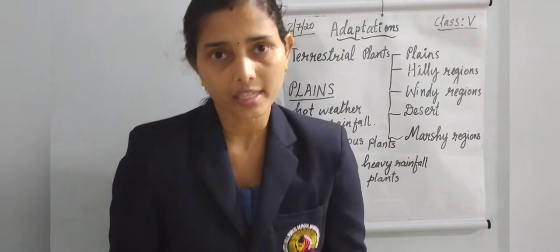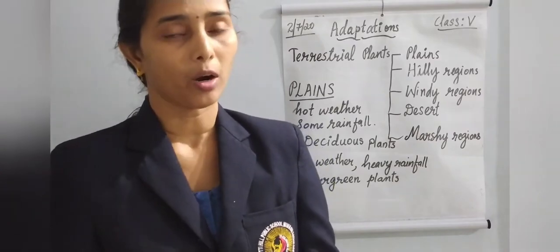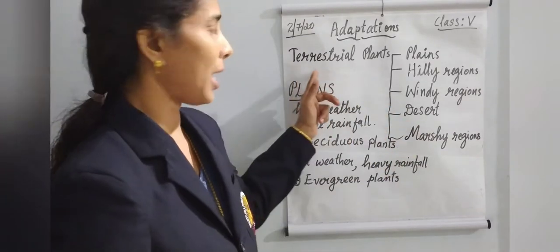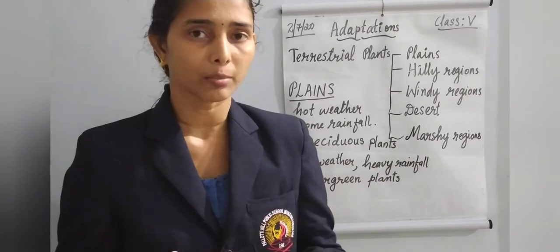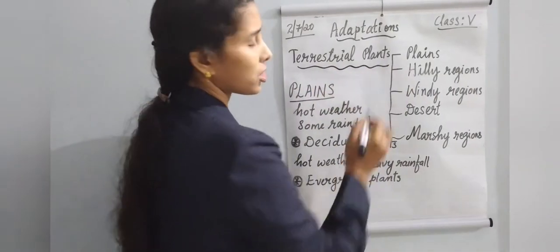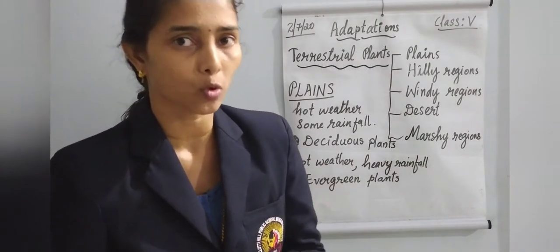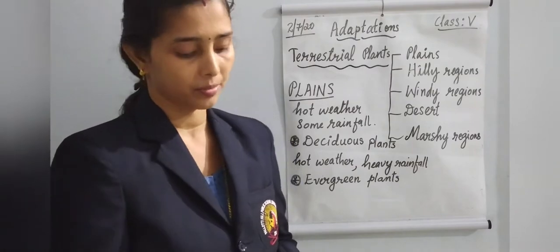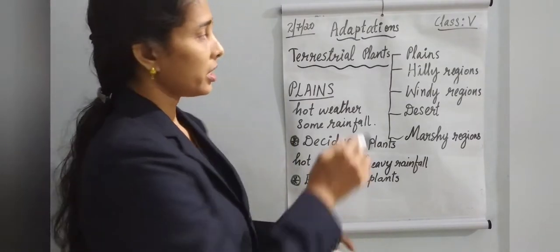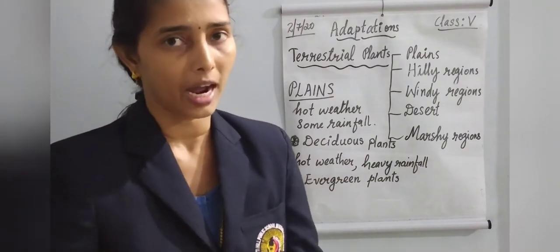Then we can go to today's topic. Listen children, today we are going to learn about the terrestrial plants. We already learned about aquatic plants. We can classify these terrestrial plants also, because they live on land.